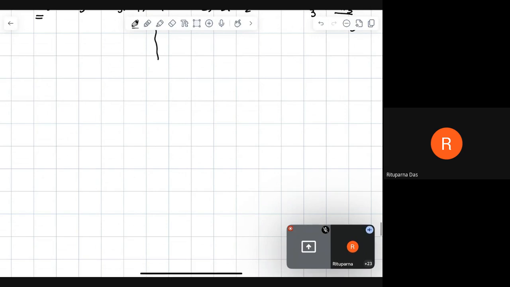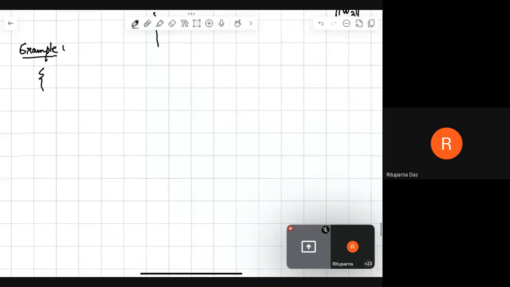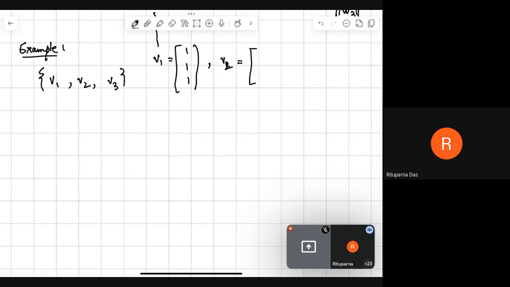Consider the vectors V1 = (1, 1, 1), V2 = (1, 0, -1), and V3 = (0, 1, 1).